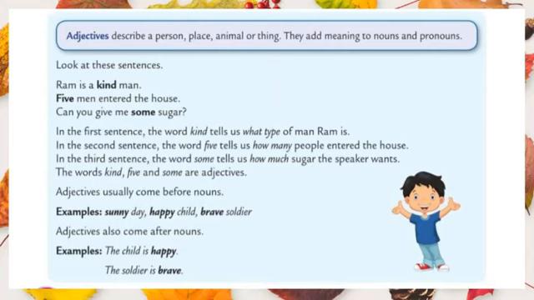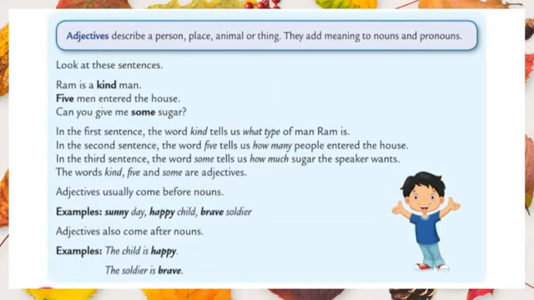It gives some more information about a noun or a pronoun. And one more thing, it tells the quantity, quality, number and order of a noun, and words for numbers, shape, size, color are also adjectives.